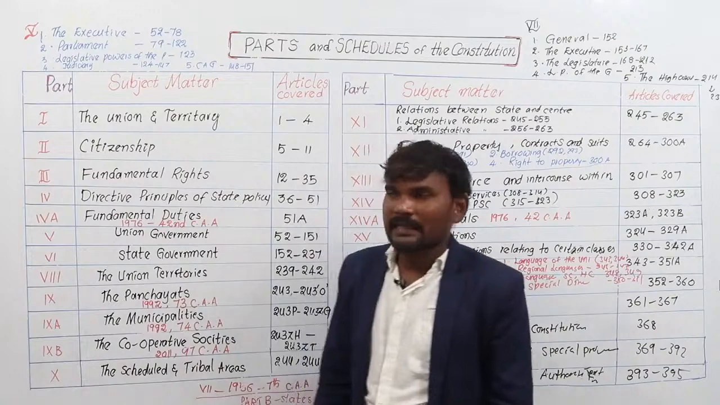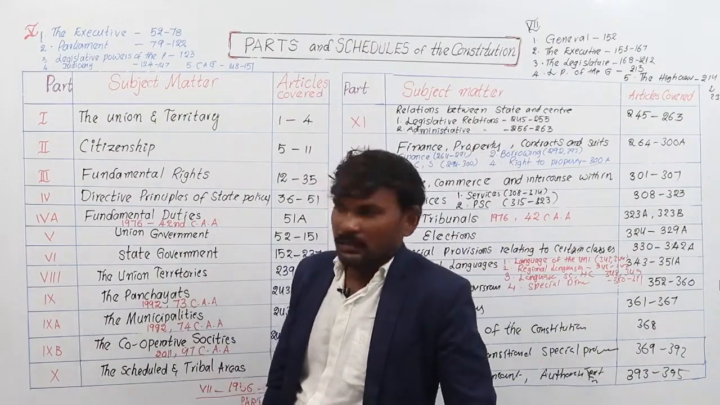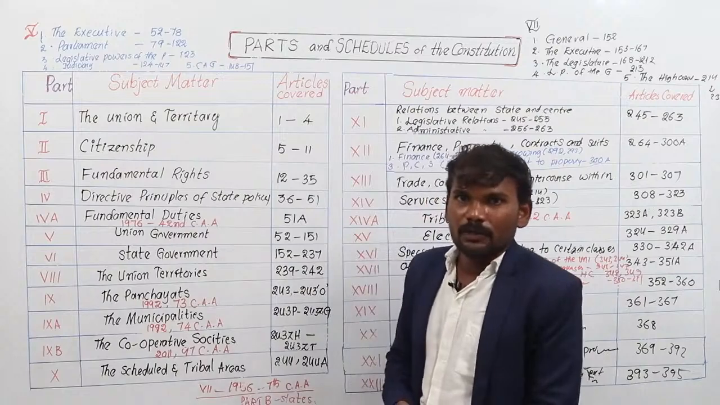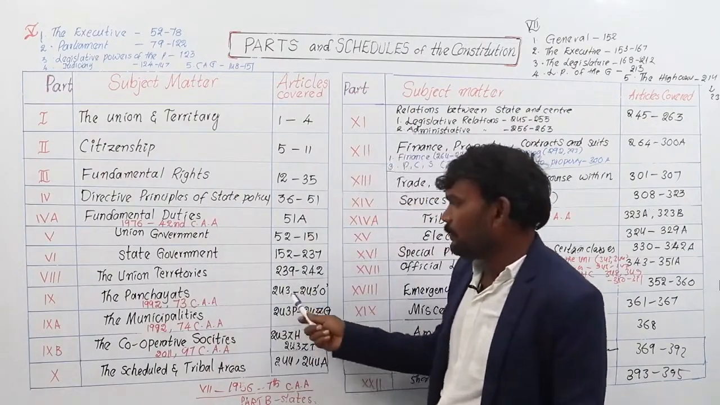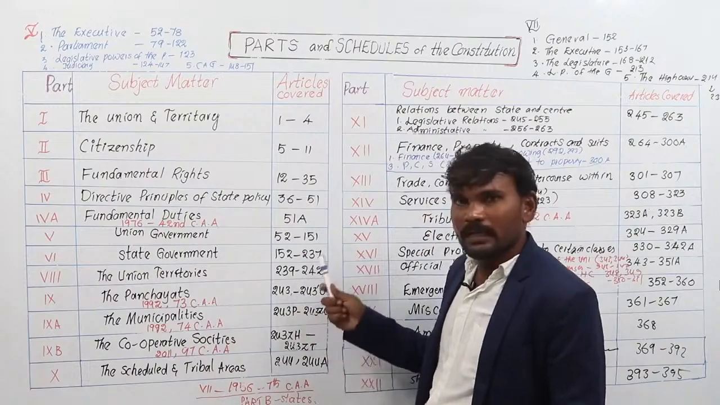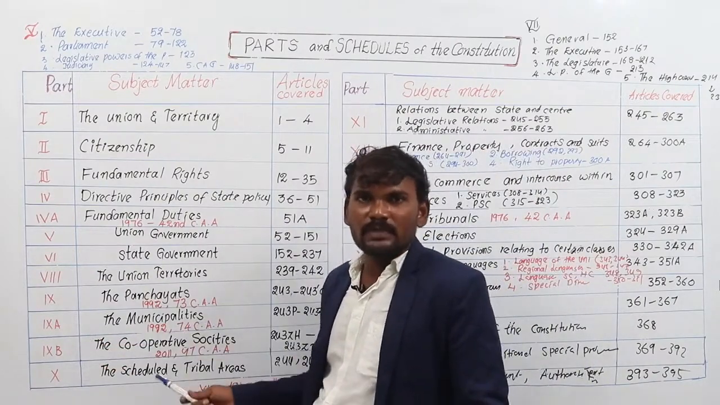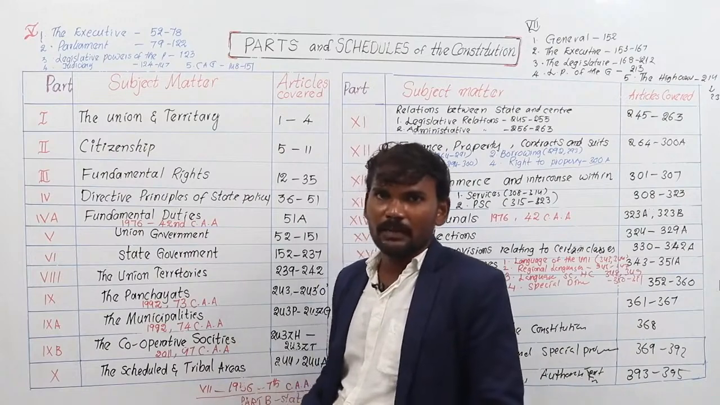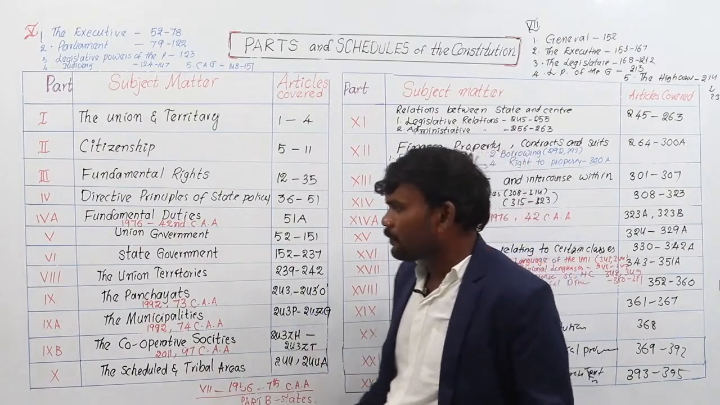Eighth part deals with union territories, articles covered 239 to 242. Ninth part deals with Gram Panchayats. Here, some articles were newly added to the Indian Constitution in 1992 by the 73rd Constitutional Amendment Act. Articles covered are 243 to 243A to 243O. And 9A deals with the municipalities. It was also added to the Indian Constitution in 1992 by the 74th Constitutional Amendment Act. Articles covered 243P to 243ZG.